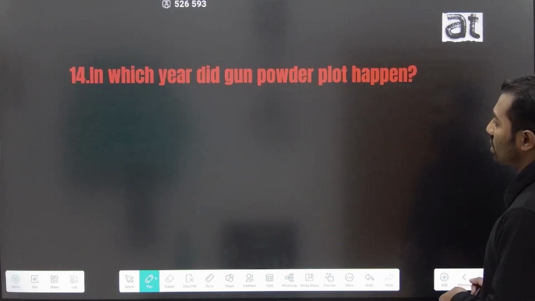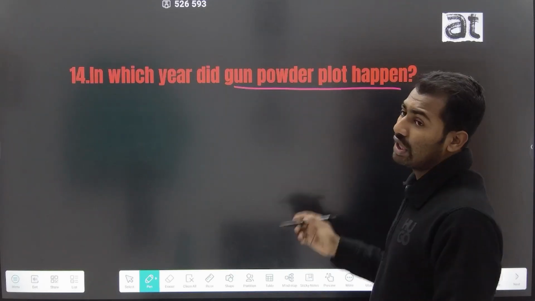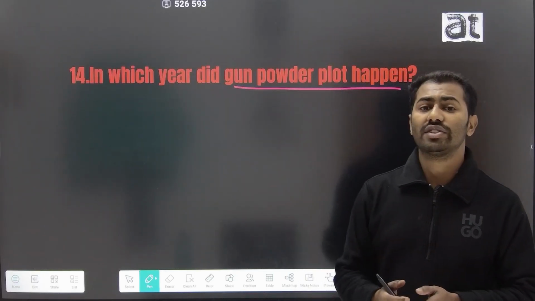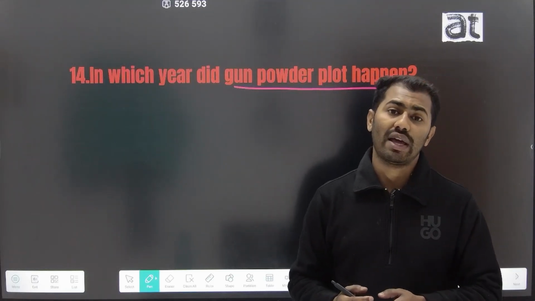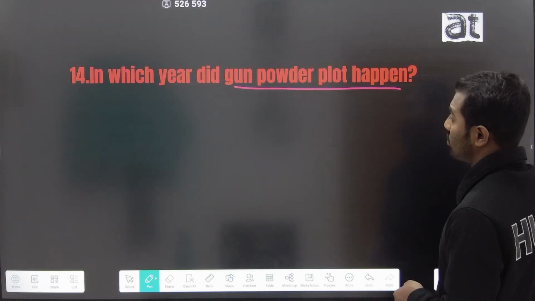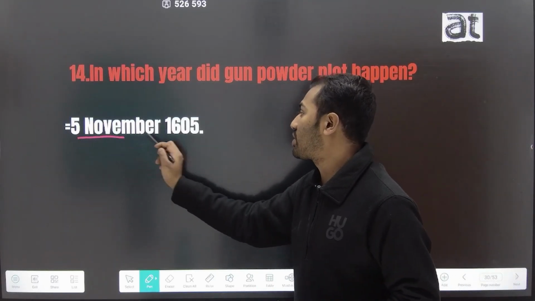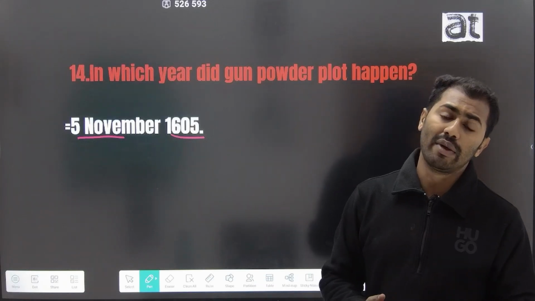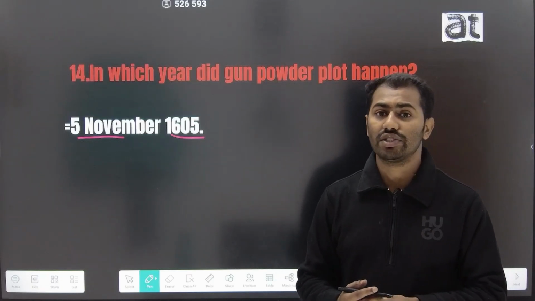And the 14th question is, in which year did the Gunpowder Plot happen? In order to kill King James I of England, the Catholics planned a plot, and this plot is known as the Gunpowder Plot or the Jesuit Treason, and this happened on 5th November 1605. On 5th November 1605, Catholics were to kill King James I through the plot, which is also known as the Jesuit Treason.